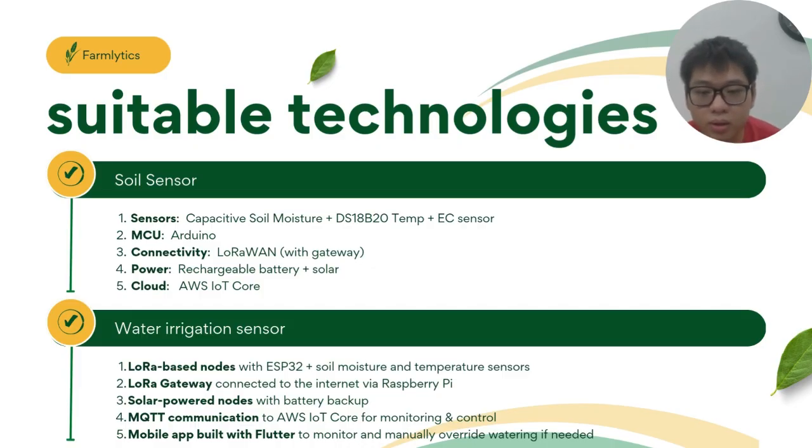And for the water irrigation sensor, we will use LoRa-based nodes with ESP32, a LoRa gateway connected to the internet with a Raspberry Pi, solar-powered nodes with battery backup, MQTT communication to AWS IoT Core for monitoring and control, as well as the mobile app built with Flutter.